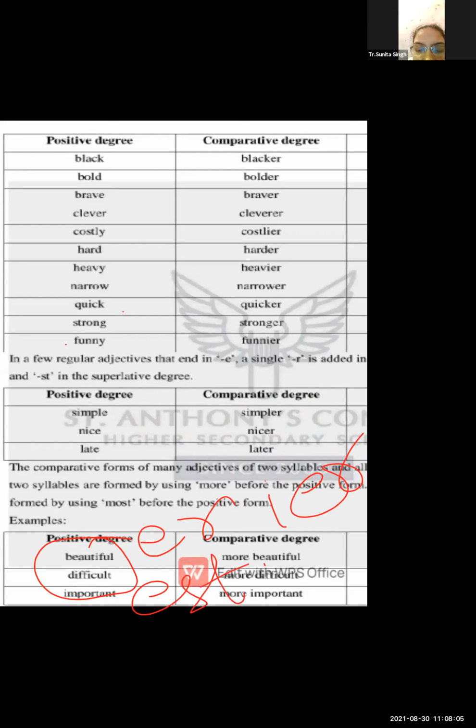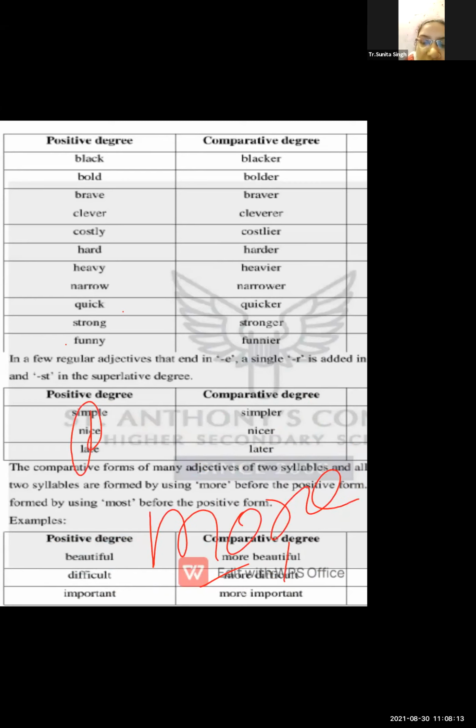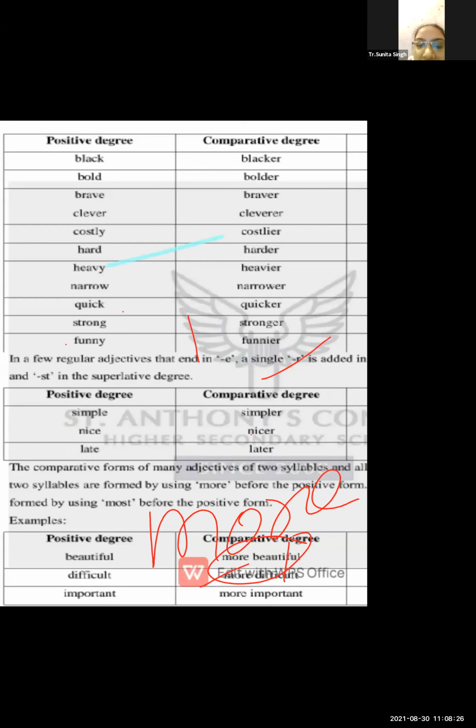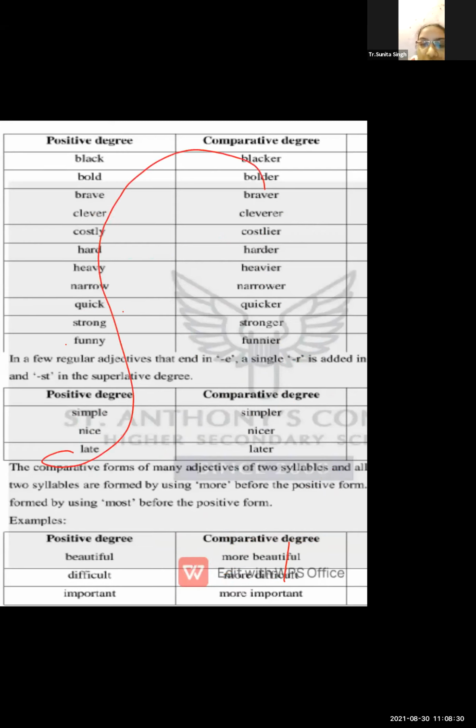But what we have to do here, we have to add more for the comparative and most for the superlative. Okay. More for comparative and most for superlative. All right. I hope this is clear to you. And all these are the regular adjectives.